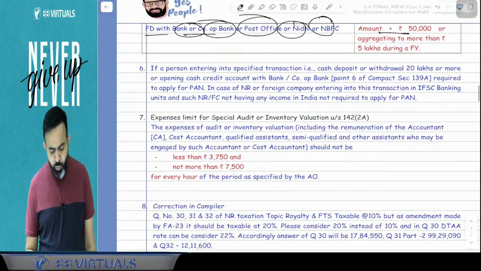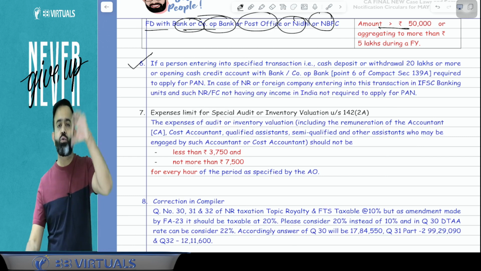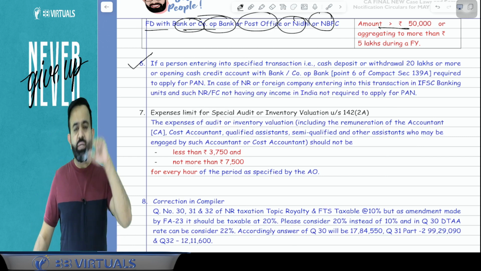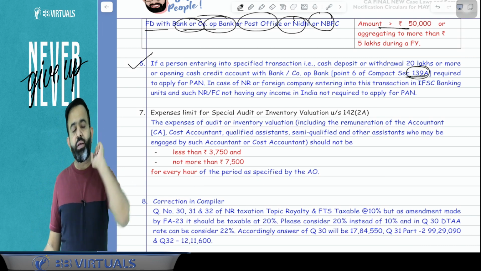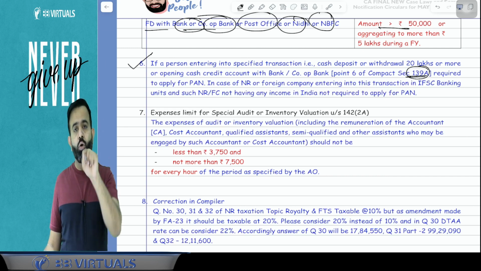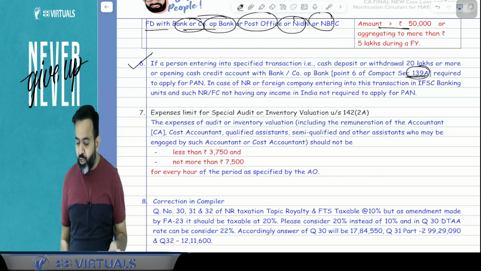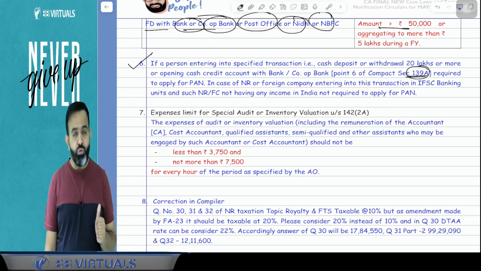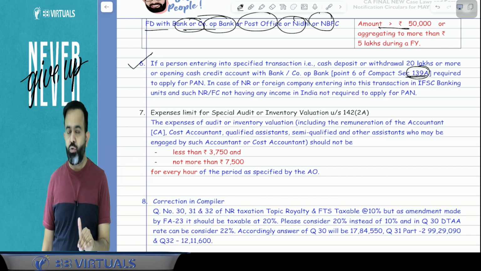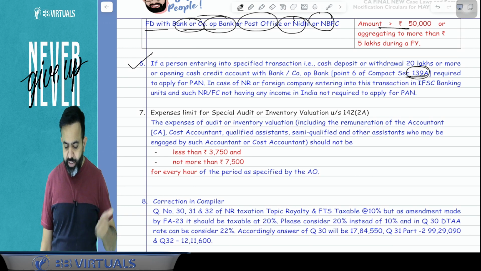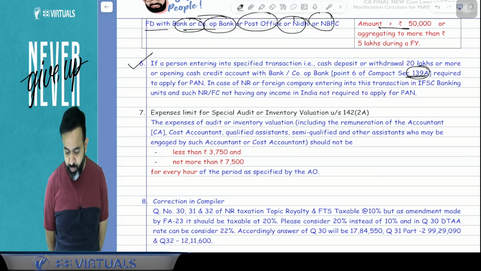Now one more point. If you remember, we have discussed who is required to apply for the PAN. In section 139A there is point number 6, and in the compact, there is a mention that if you deposit 20 lakh rupees or more in any account, or withdraw 20 lakh rupees or more from any account, or open a cash credit account, then you have to apply for the PAN.